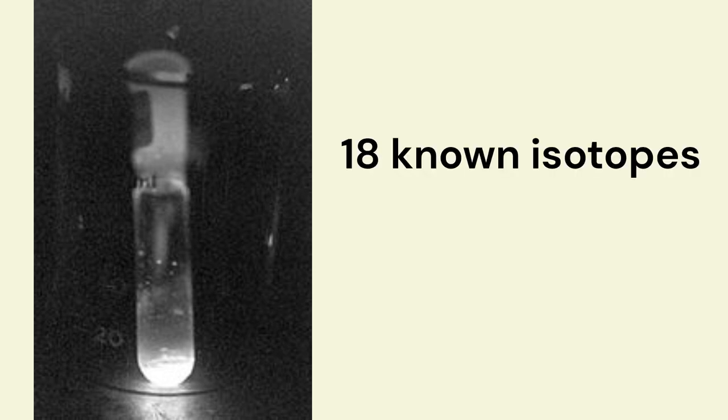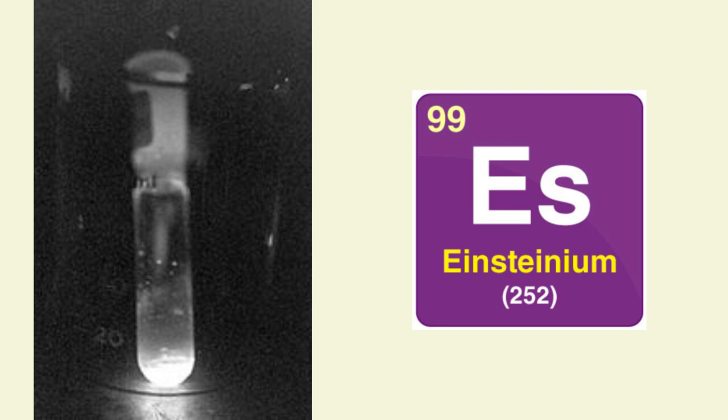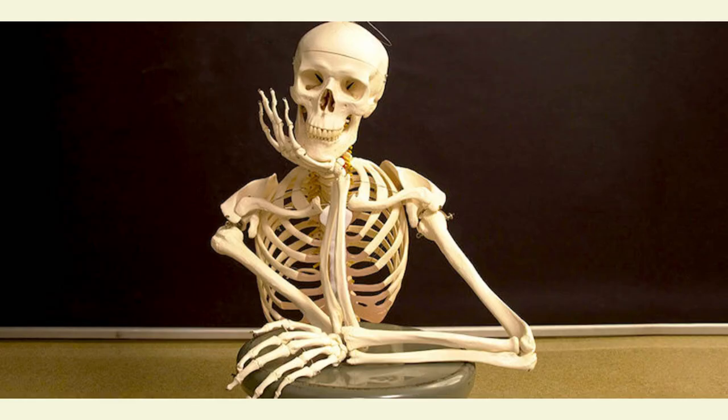Einsteinium has 18 known isotopes, with mass numbers ranging from 240 to 257. All of these isotopes are radioactive, and the most stable isotope, einsteinium-252, has a half-life of 471.7 days. Because of the short half-lives of all the isotopes of einsteinium, any einsteinium that could have been present on Earth at the planet's formation has long since decayed.